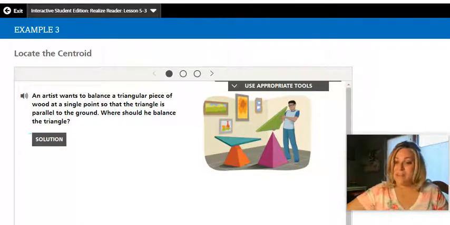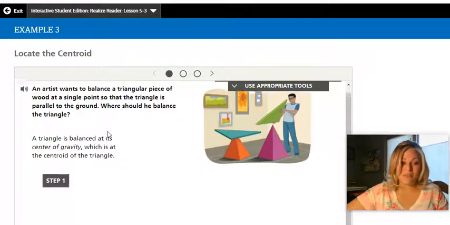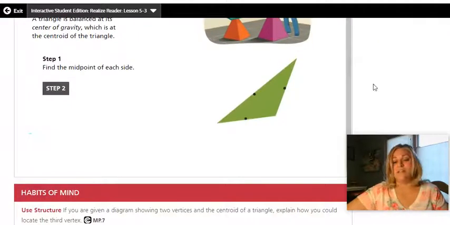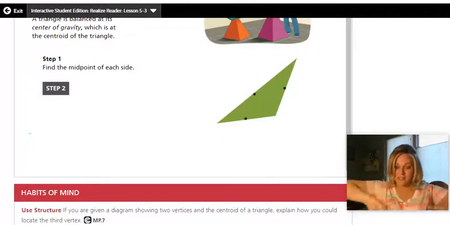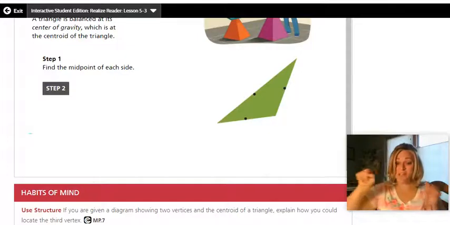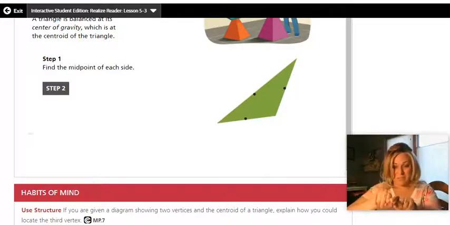So where should you find the center of gravity? It has to do with the centroid. The centroid is where all the medians come together. And the solution goes through it step by step. See, center of gravity. And it tells you what to do. Find the midpoint of all 3 sides of the triangle. You can do that by using a compass, using congruent circles, kind of finding the perpendicular bisector, but you're actually not making it perpendicular. You're just finding the midpoint, that point where it's bisected.